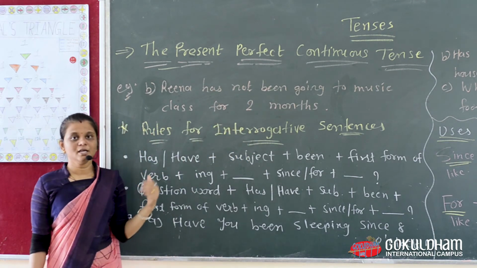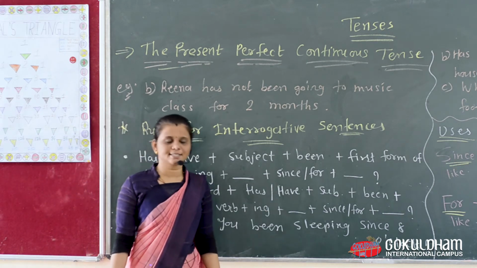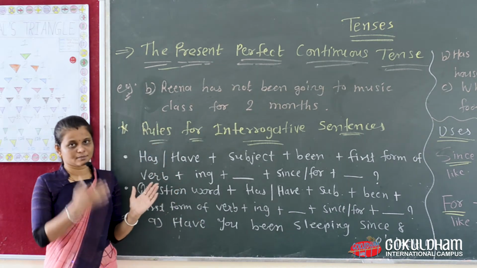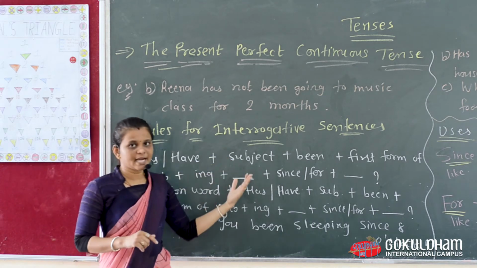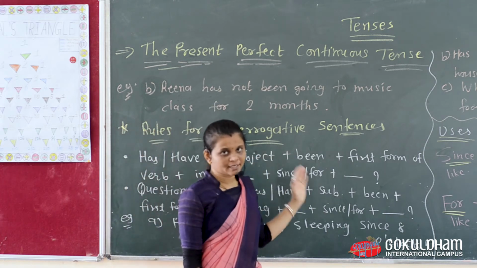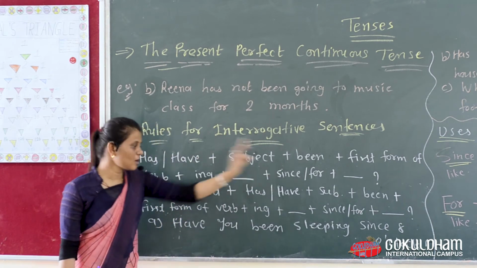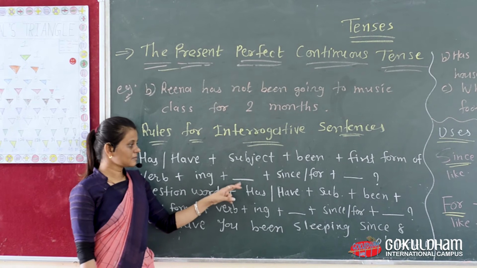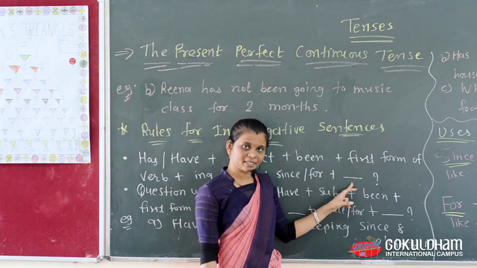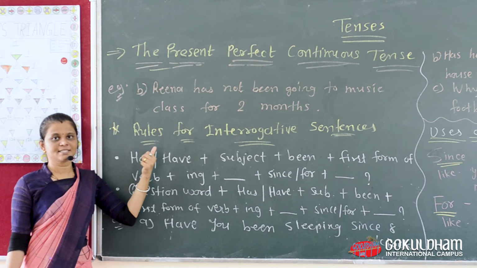Now we go ahead with another rule, that is rules for interrogative sentences. Let's see with structure. So has or have we put first. Then subject. Subject means here plural subject or singular subject. Then we write down been. Then first form of verb, then ing. Then object. Then since or for is compulsory. Then other remaining words related to time. Question mark. So this is interrogative formation of sentences.